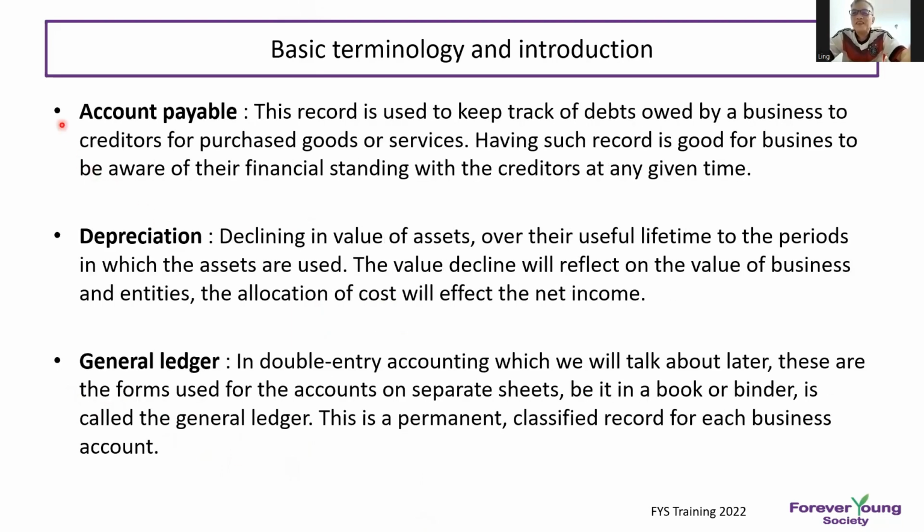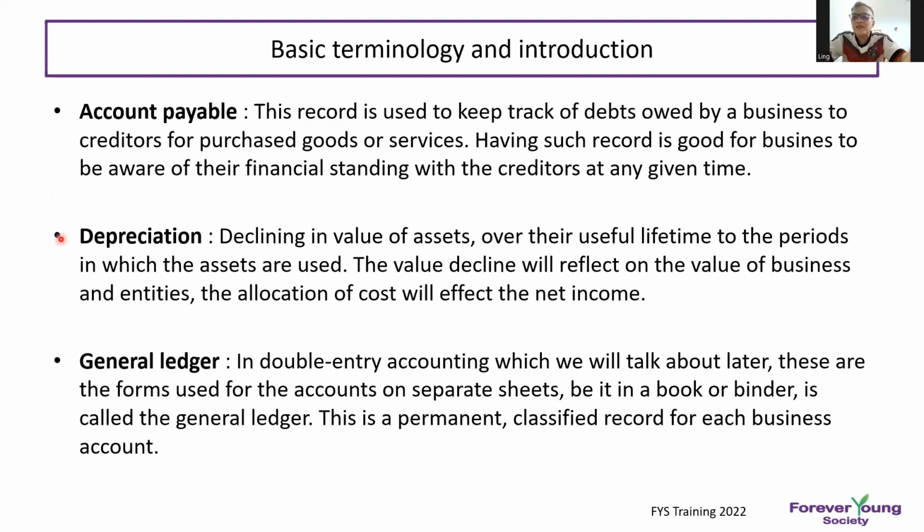Account payable is the other way around: the money you owe to a creditor, like your supplier, whom you have not yet paid. Depreciation, in a very simple way for accounting, is the decline of value. For a business, your company may own a car, machinery or equipment, and yearly the accounting will do the depreciation for the asset.